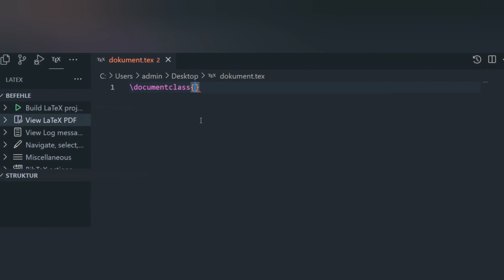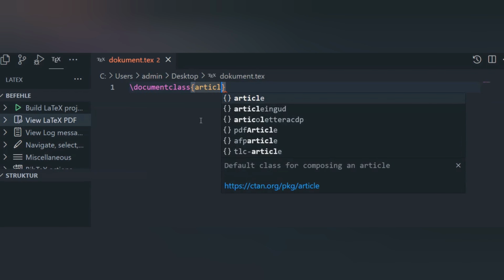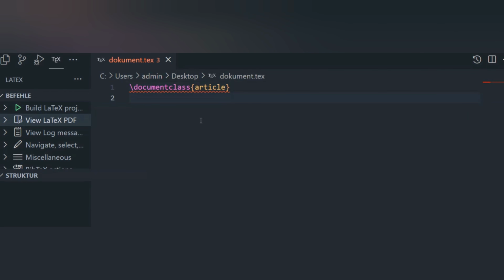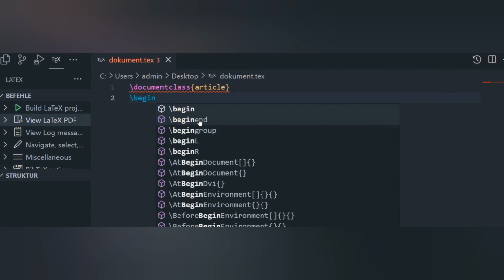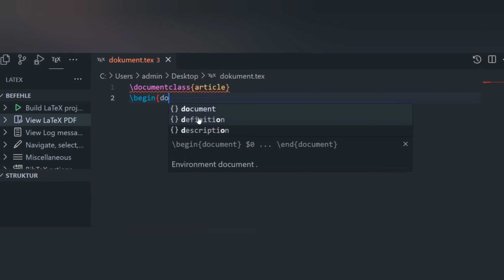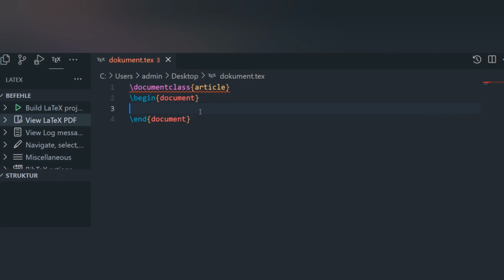You will write \documentclass{article}. You can write \documentclass{book}, whatever you want. After that you must begin your document and you must end your document. And in the middle, you can write what you want to be in your document. So for example, hello world. And now you are finished.